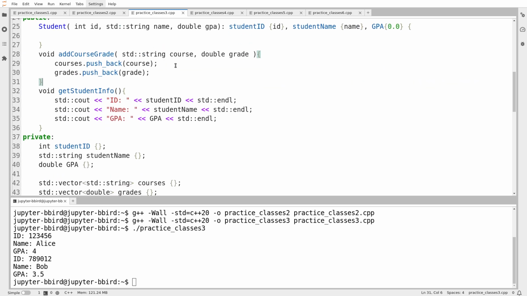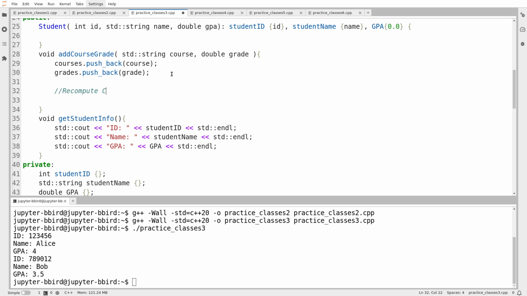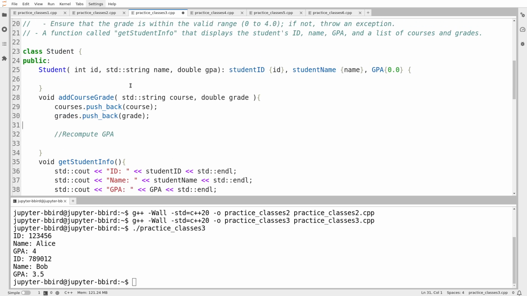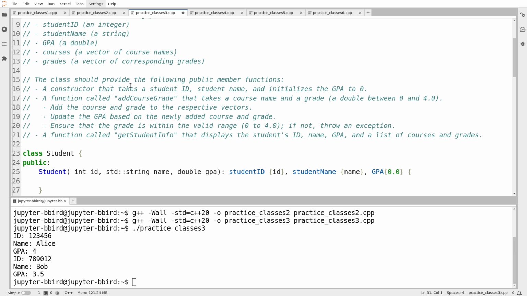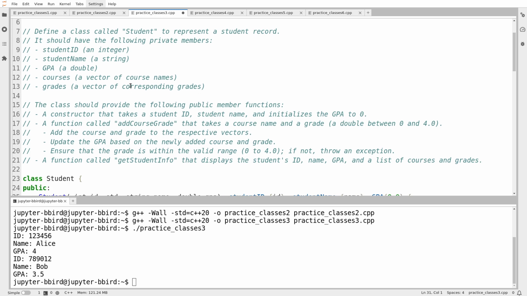Okay, so I've done push back of course and grade. I now have to recompute GPA. So this is interesting. This will be the last exercise I do in this video, because I'm going to have a bunch of stuff to say about the design that ChatGPT has required me to use. This is actually a good exercise for practice, but this is also a good case study in bad class design.